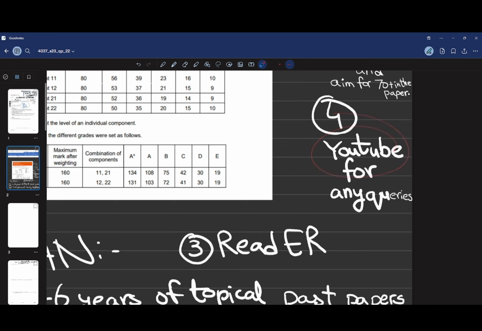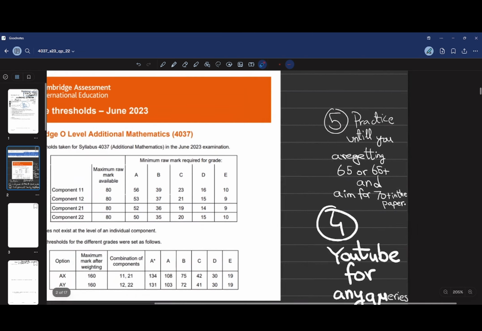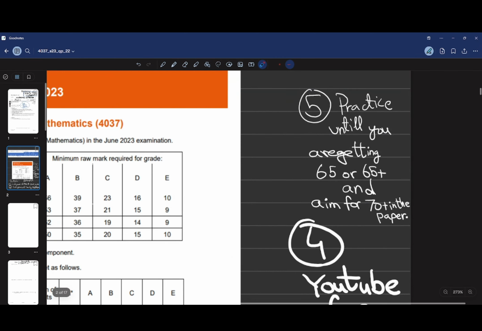Then, if you are having any queries or any questions that you got wrong, you need to go to YouTube and understand that concept from YouTube, not from the marking scheme. You won't get the concept from the marking scheme. You will only get the answer from the marking scheme.